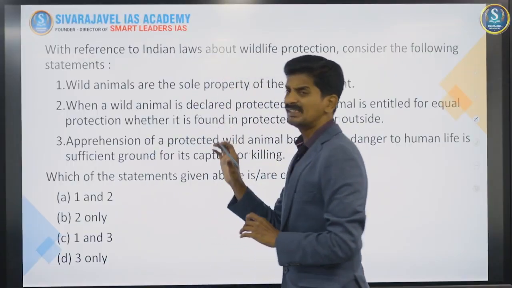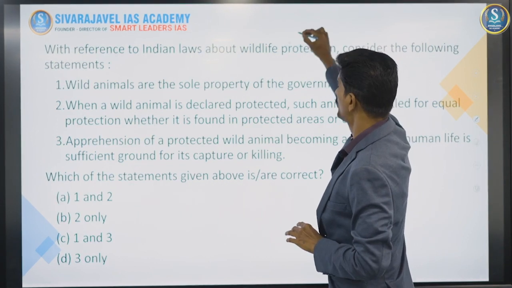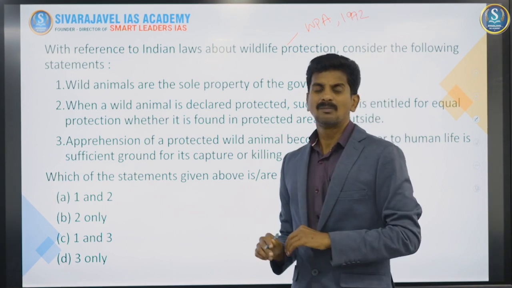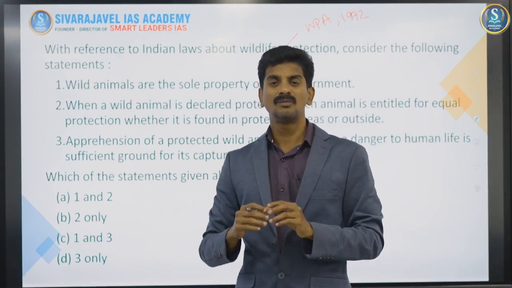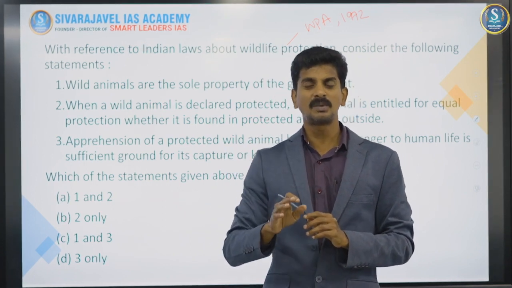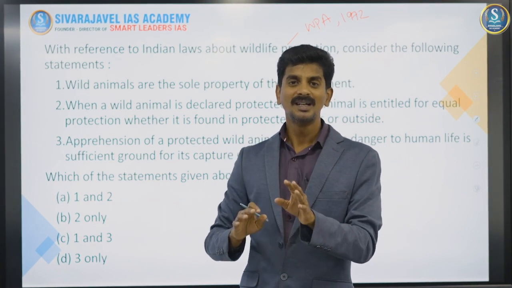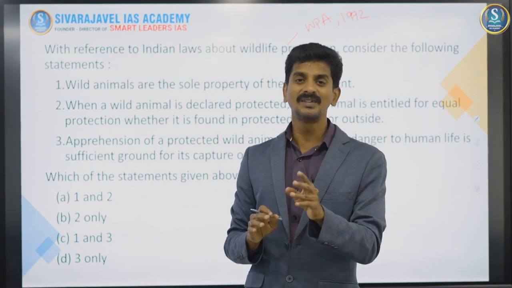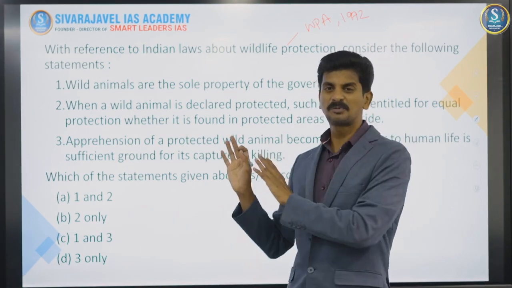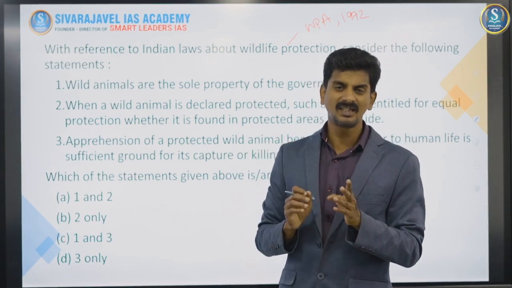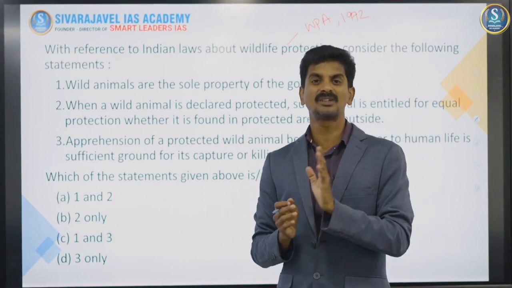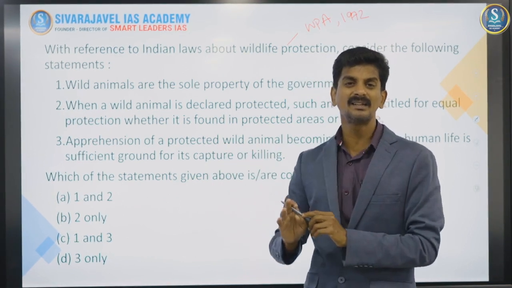So this previous year UPSC question is something related to WPA 1972, Wildlife Protection Act 1972. And most often, let me tell you that what I am saying here is a shortcut. Do not use a shortcut for regular purpose, then it becomes a main road. So remember, shortcuts are always fraught with dangers. So use it cautiously. What is a shortcut? Particularly with respect to environment, try to approach logically. If you are not very sure about it, try to think logically. It may help to a certain extent. At least it may help eliminate certain options.